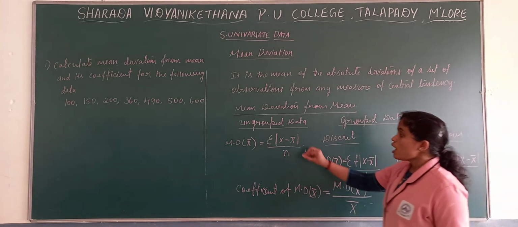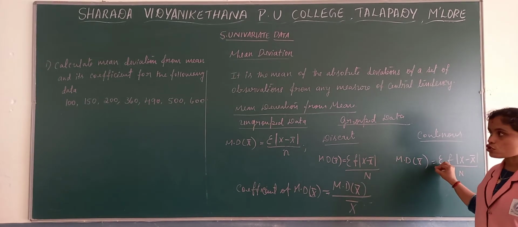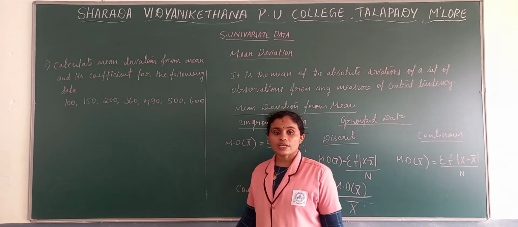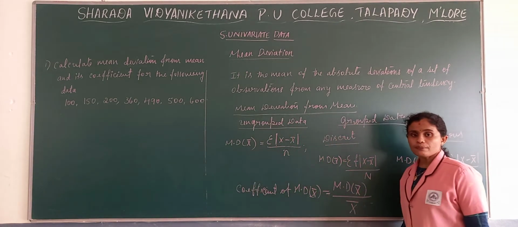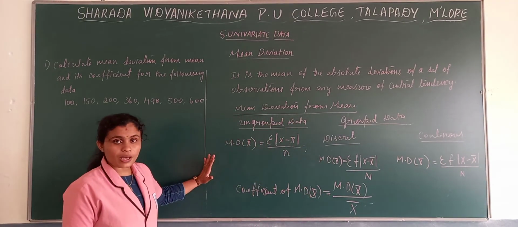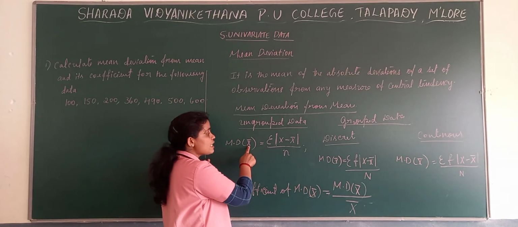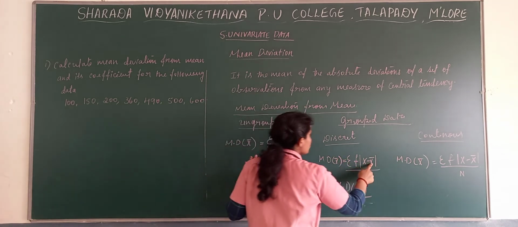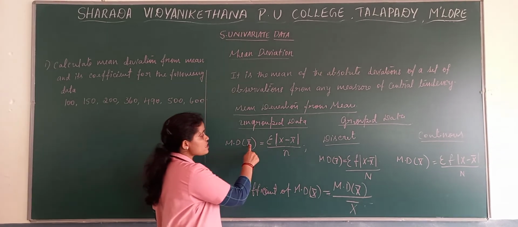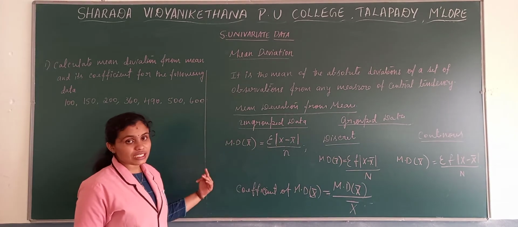So you need to know the ungrouped formula, and then the grouped ones are similar. These two formulas are also similar. Then we have the coefficient of mean deviation from median. So this is about mean deviation from mean formulas. If it is median, then m will come: where there is x bar, you will get the term m. If it is mode, then in the formula you will get z. That is the difference between median, mode and mean.